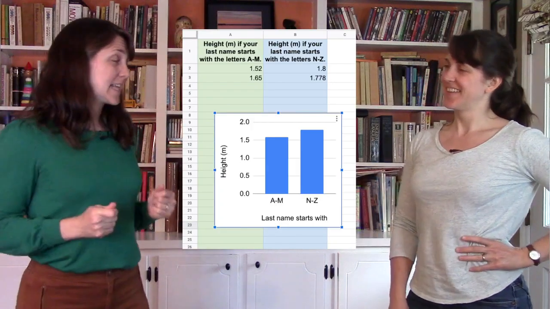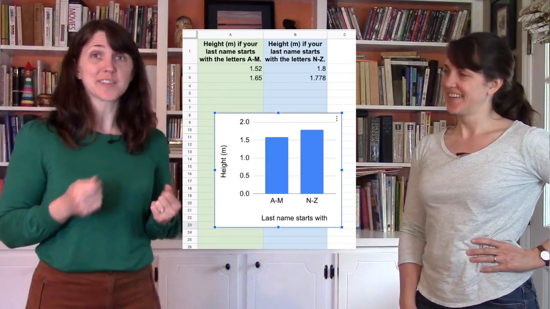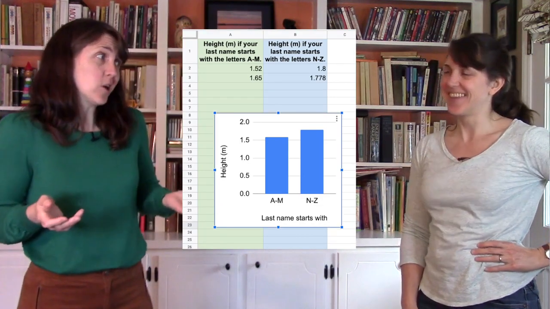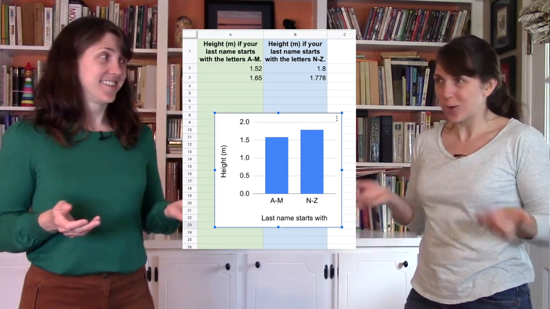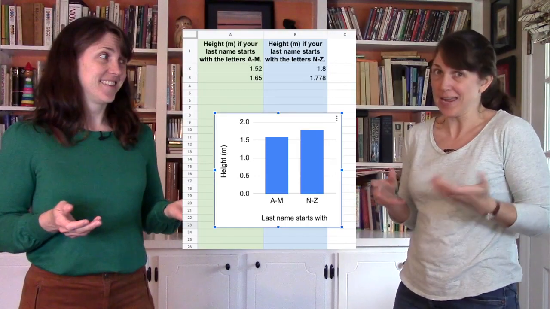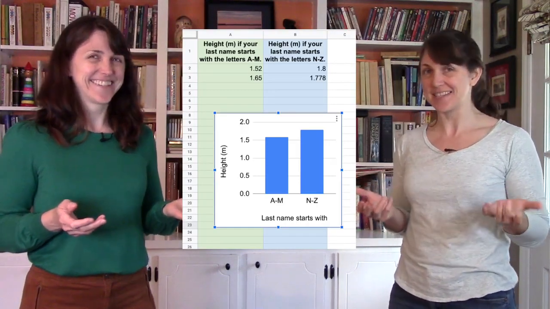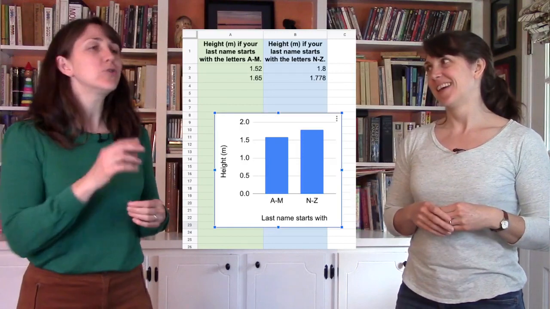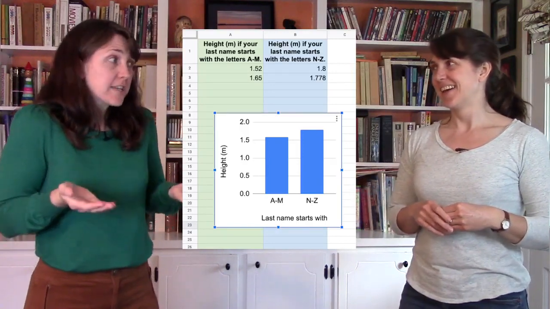And look, according to the data, people whose last name starts with a letter in the second half of the alphabet are on average taller. But that's ridiculous. You only had two people in each category. Like, you just happen to get two tall people in the N to Z category. Well, how do you know that though? How do you know it's chance? I mean, we know there's a difference in their last name.